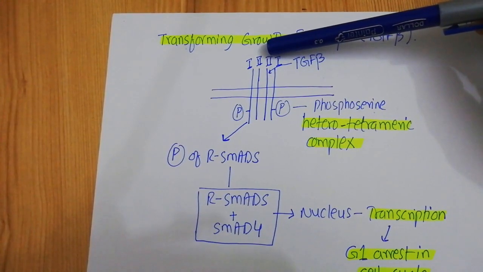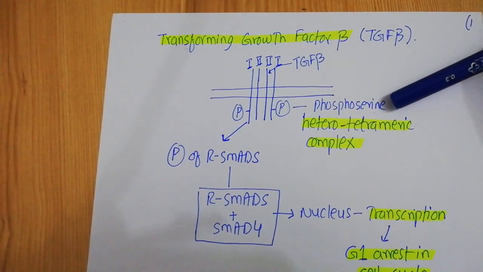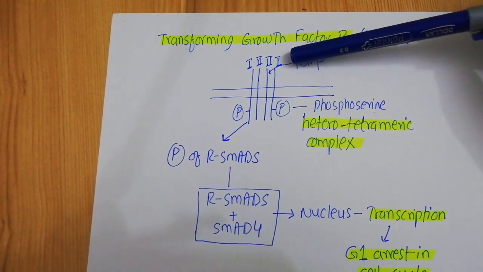So the transforming growth factor beta binds to the receptor type 2, and when it binds to the receptor type 2, it goes for the phosphorylation of the receptor type 1 at its serine residues, thereby making the phosphoserine in the receptor type 1.